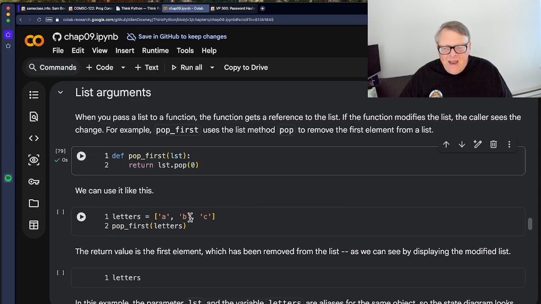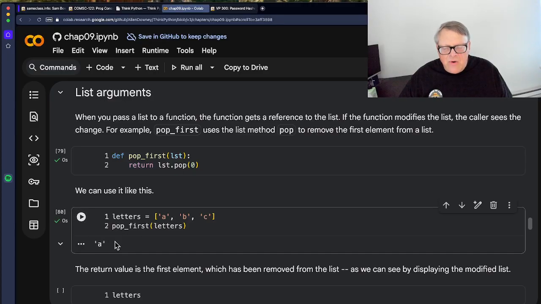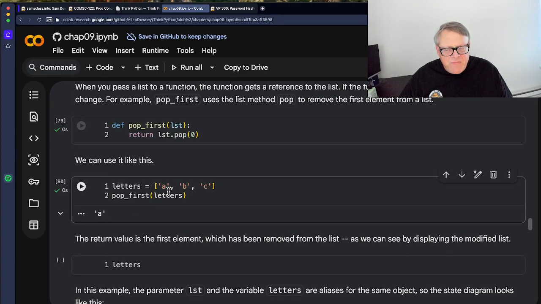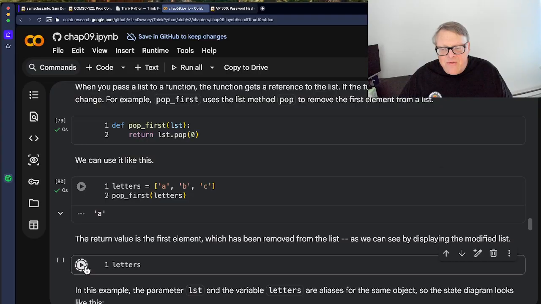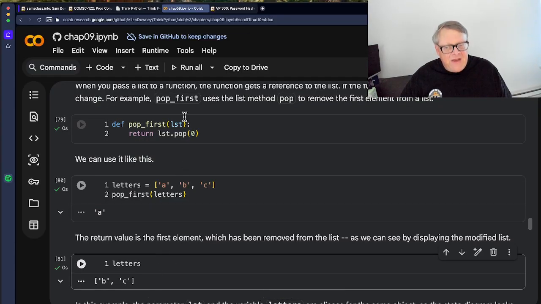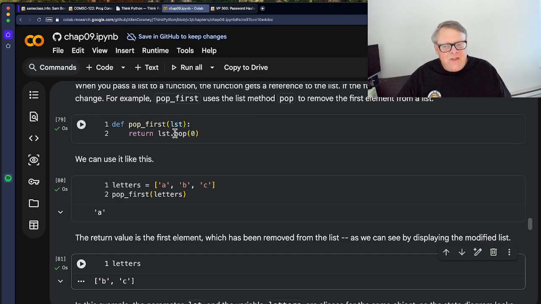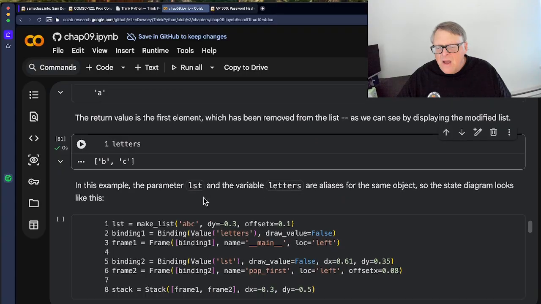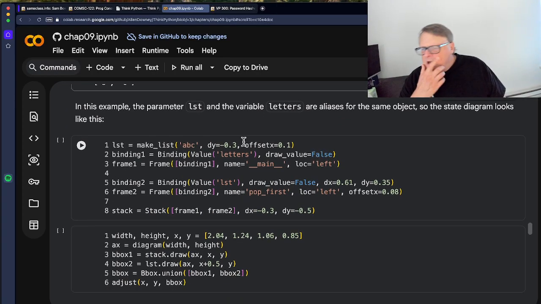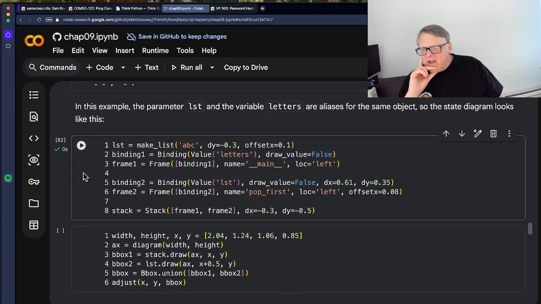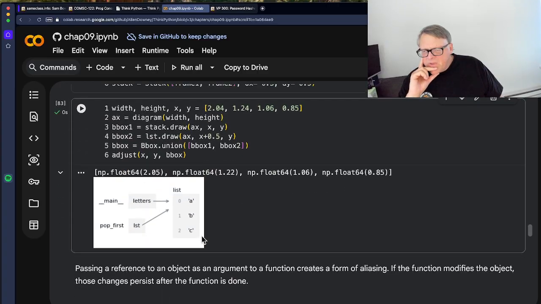And therefore, if I have letters here and I call the function on those letters, that's going to pop the A off, and that's not just popping the A off a copy of the list that was thrown away when I exited the function. It actually popped it off the real letters list, because when you pass a list, it passes a pointer to the list, and anything you do to the list in here also affects the list out here. So here they're aliases for the same object, and they've got a state diagram to show you that.